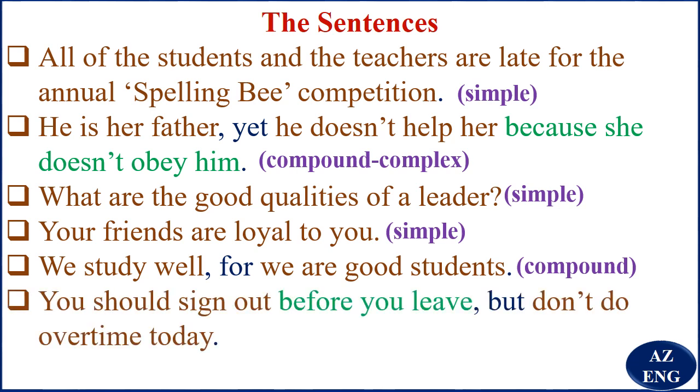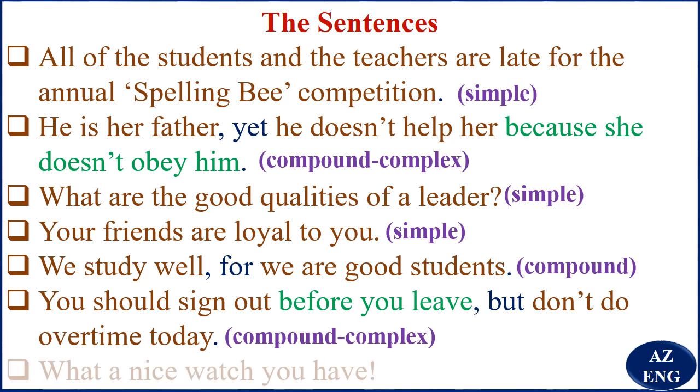You should sign out before you leave, but don't do overtime today. So you see, "you should sign out" is an independent clause. "Before you leave" is a dependent clause. "Don't do overtime today" is an independent clause, "but" is a coordinating conjunction. So we say that this is a compound complex sentence. You've got two independent clauses and a subordinate clause, but remember you can have two or more independent clauses and one or more subordinate clauses.